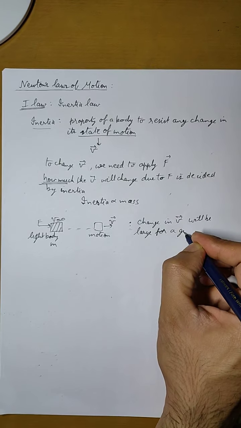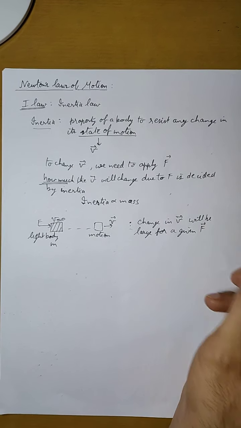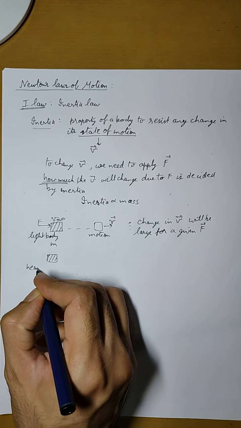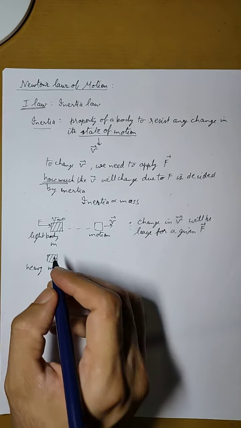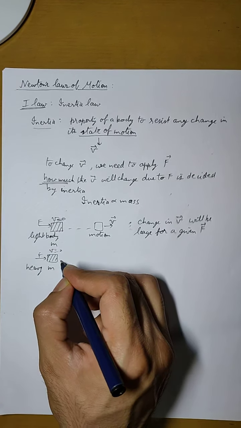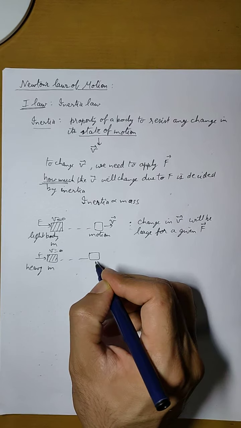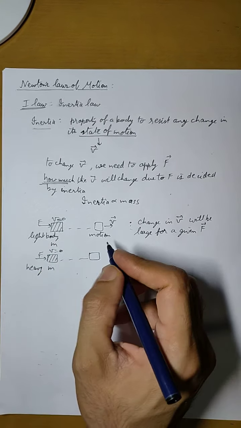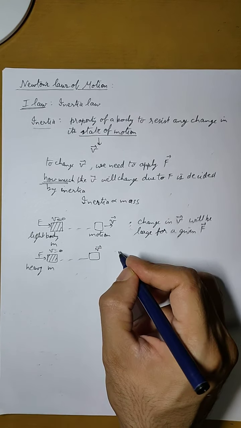for a given force. But let us say that the body is heavy, it has large mass m and a force is applied, then it might start moving. If the force is enough to make the body move, the body might start moving with some velocity.